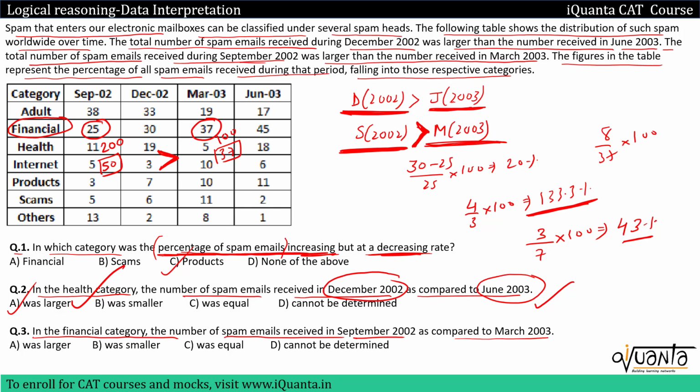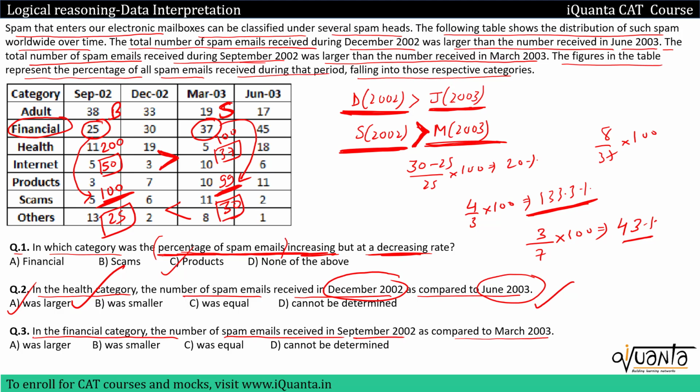But what if I take just 100 over here, because this is the bigger quantity, this is the smaller quantity, okay? So I'm representing bigger and smaller by B and S. If I take just 100 total spam mails over here and 99 spam mails over here, if I find out 25% of this 100, I'll be getting 25 over here. I'll find out 37% of this 99, which will be close to 37, okay? But now I can see that this is greater. That means mails in March 2003, it is greater.